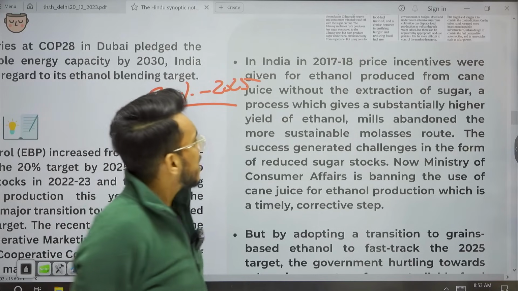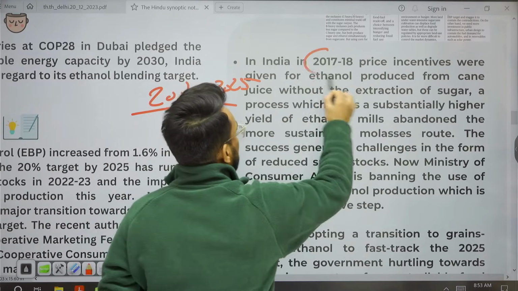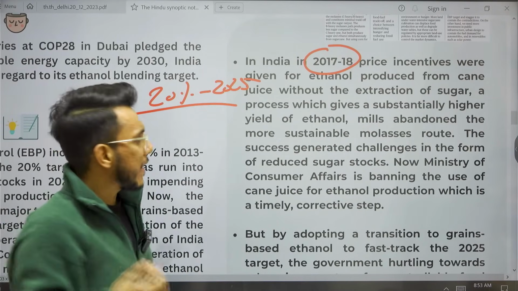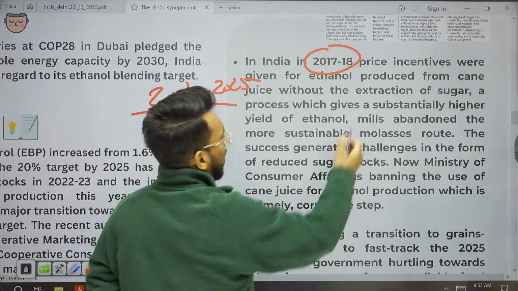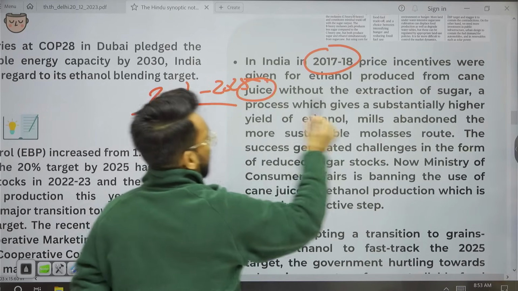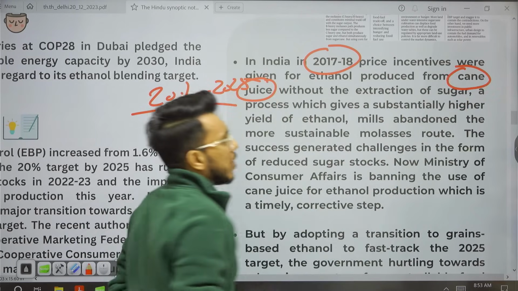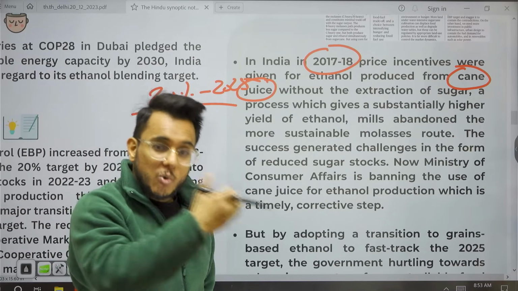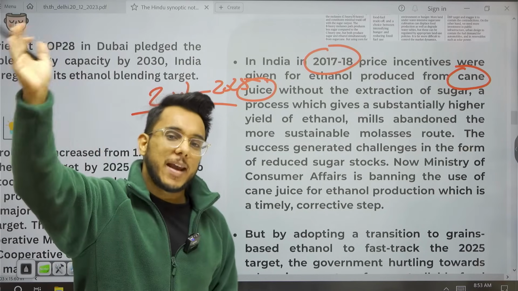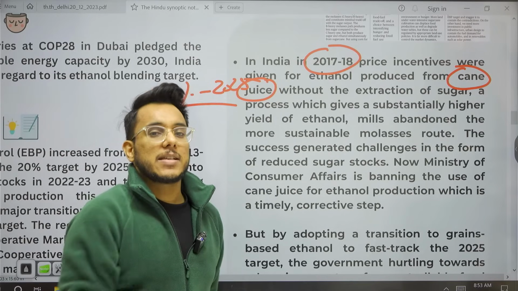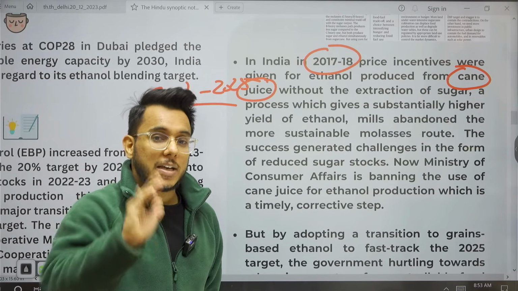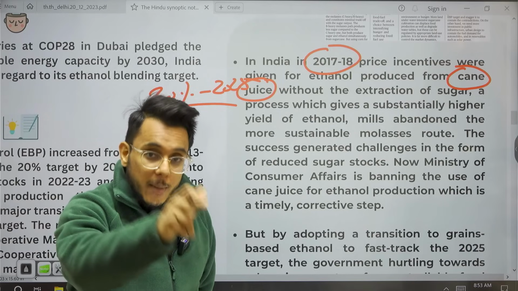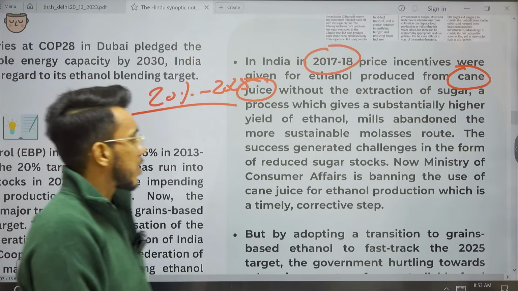So basically, since 2017-18, the government has started to give incentives, and in fact they have allowed making ethanol directly from the sugarcane juice. Earlier you were using molasses, meaning sugar had already been made and you used the leftover waste, but now sugarcane juice is directly being used. So what will happen? Sugar production will fall down.